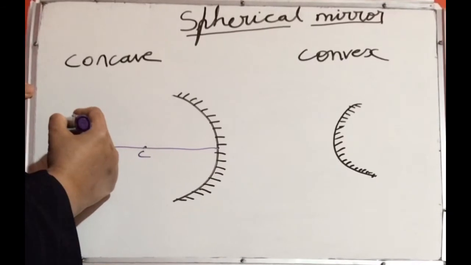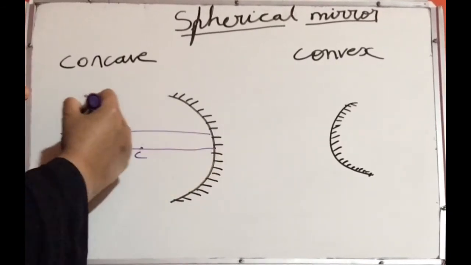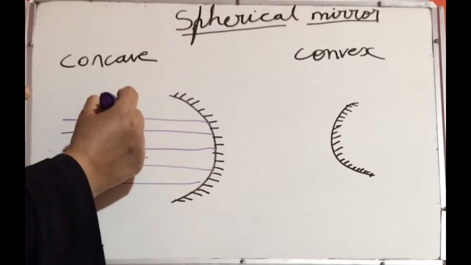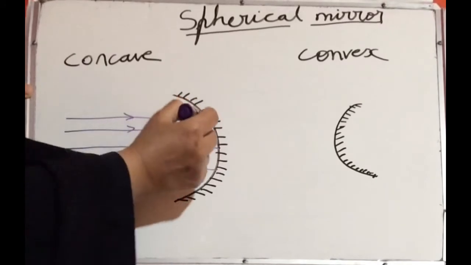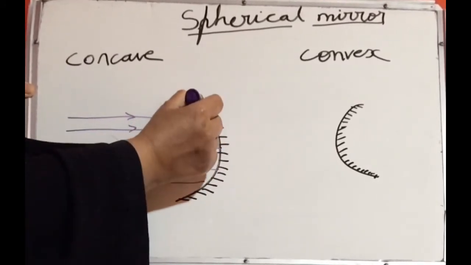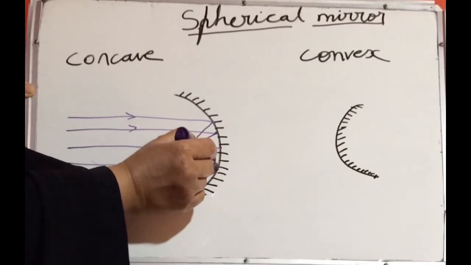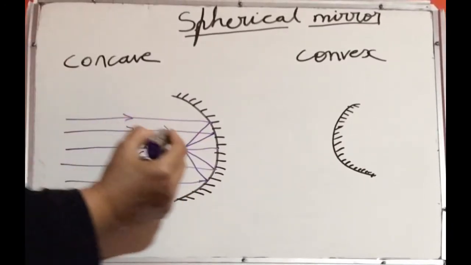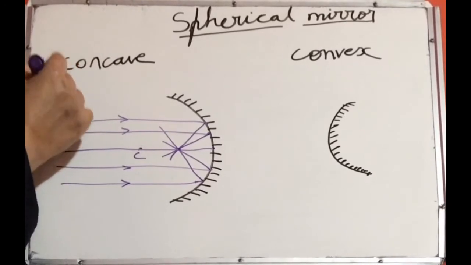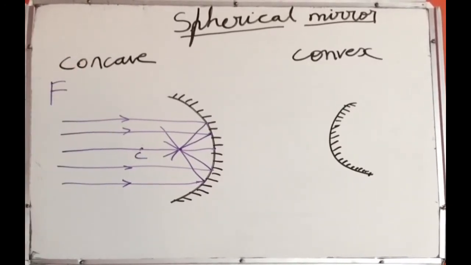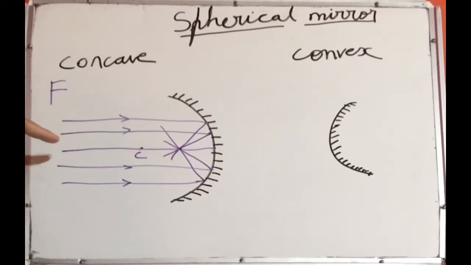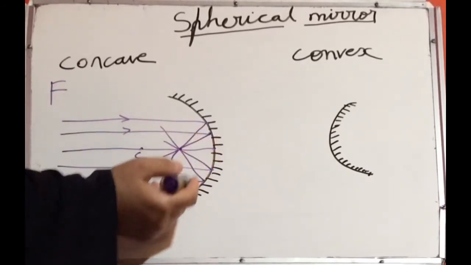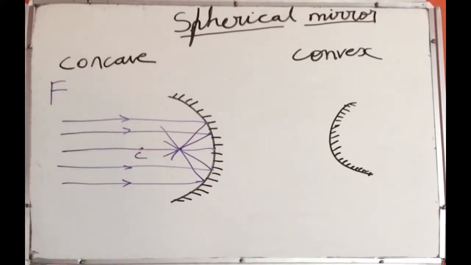Next, you should know what is meant by focus of the mirror. If I draw a ray that is parallel to the principal axis, after reflection, it will pass through a point on the principal axis. All this will meet at a point in the principal axis. This point is known as focus of the mirror. So focus of the mirror means it is a point on the principal axis when all the incident rays parallel to the principal axis will meet after reflection from the concave mirror. It is called as principal focus. This point is known as principal focus.